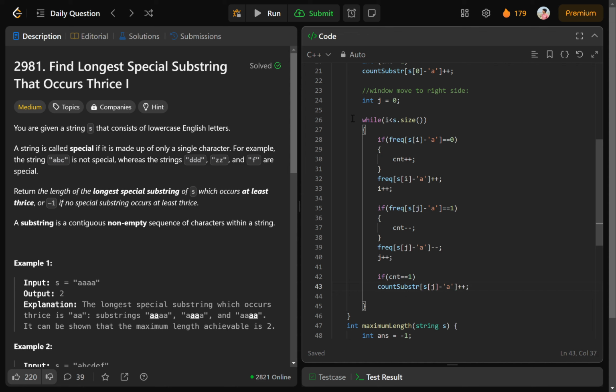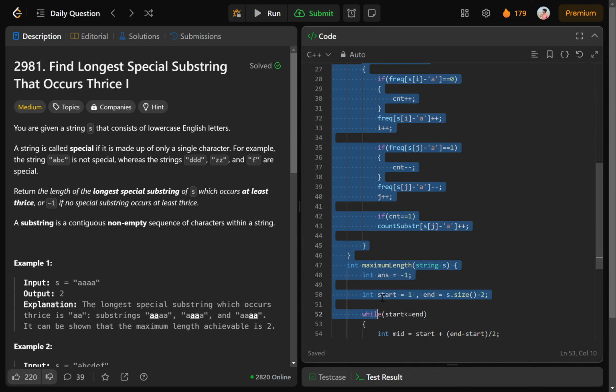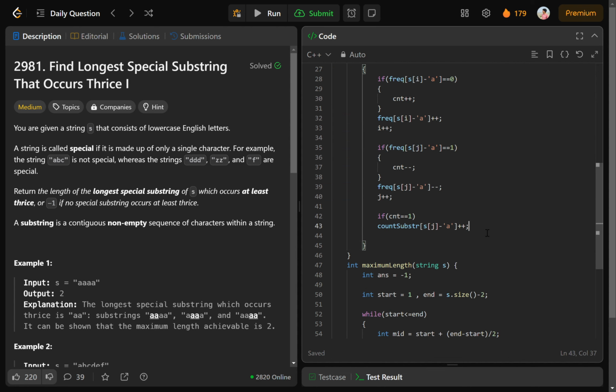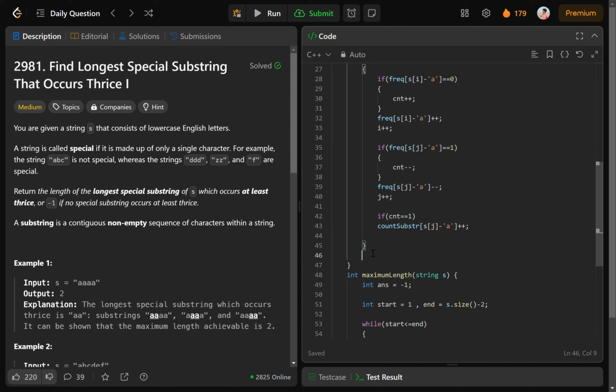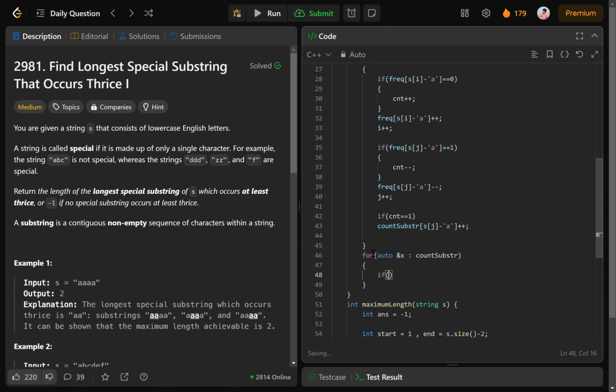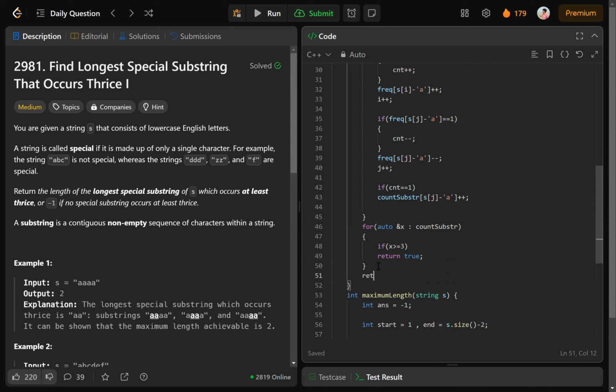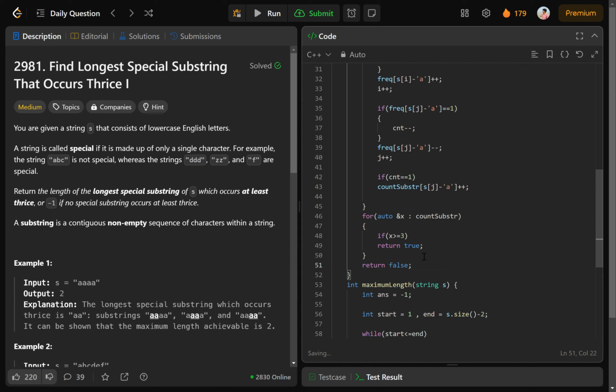And now after this while loop execution, we have to check how many valid substrings we found. If we found 3 or more valid substrings for any index in the count substr, that means the current mid is valid. Okay, so we'll run a loop for each index in count substr. If any index has value greater than or equal to 3, so if x >= 3, we can simply return true. Otherwise, if we don't return true in any case, we will simply return false in the end. Okay, that means no character has 3 or more valid substrings.